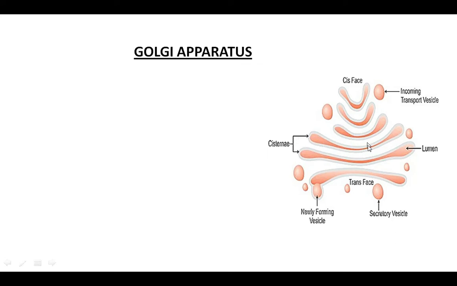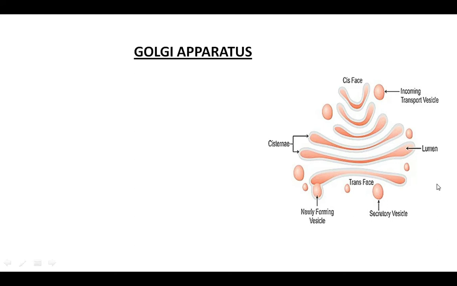These cisternae synthesize some chemical substance. Basically, the main function of the Golgi apparatus is synthesis of chemical substances. These chemical substances, when secreted, are stored in vesicles known as secretory vesicles. You can see here the oval-like structures present near the stacks. These are known as vesicles, and these vesicles mainly hold the substances synthesized by the Golgi apparatus.